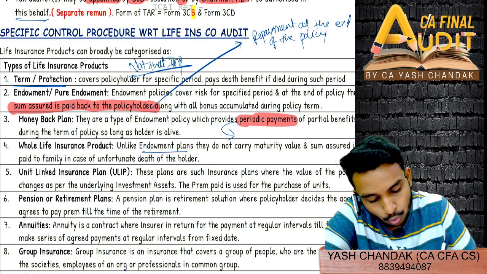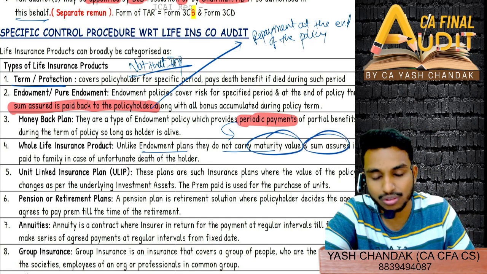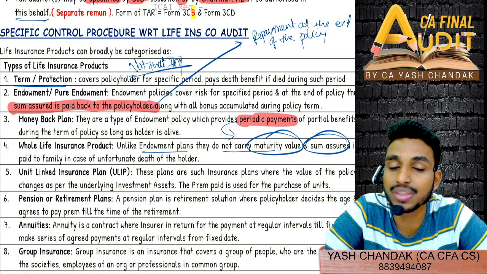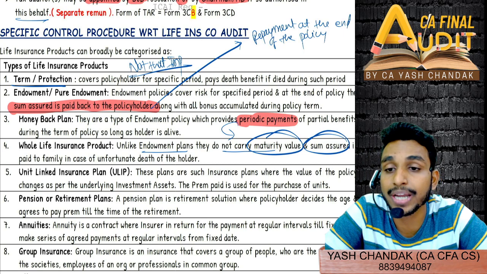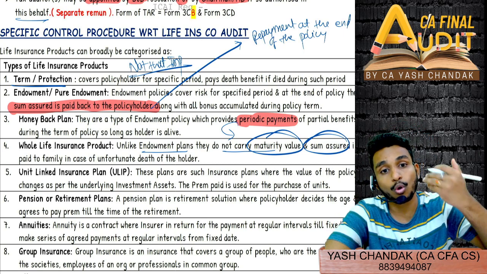Then whole life insurance product is also there. Unlike endowment plans, they do not carry maturity value or sum assured. So unlike the above plans, they will not be carrying any maturity value sum assured, and it will be paid to the family in case of unfortunate death of the holder. So this is for whole life.